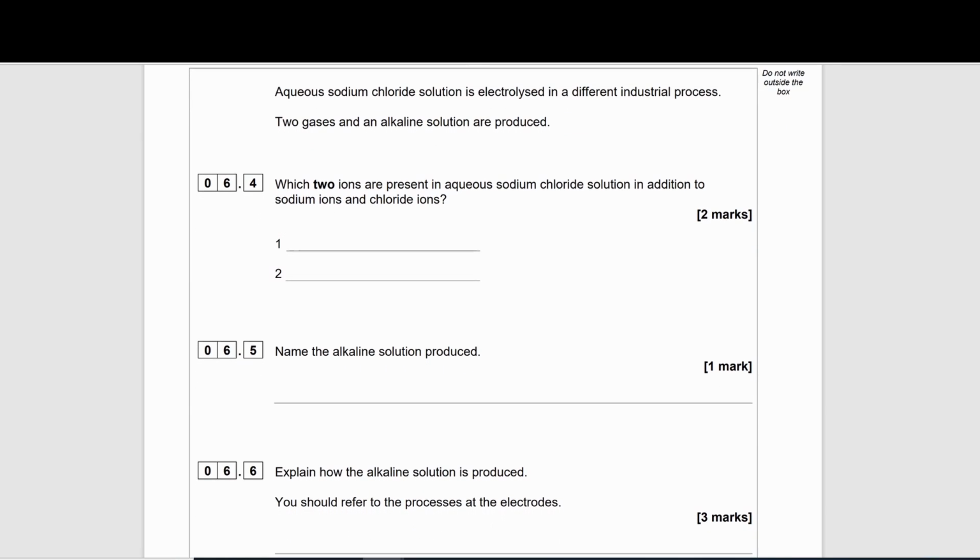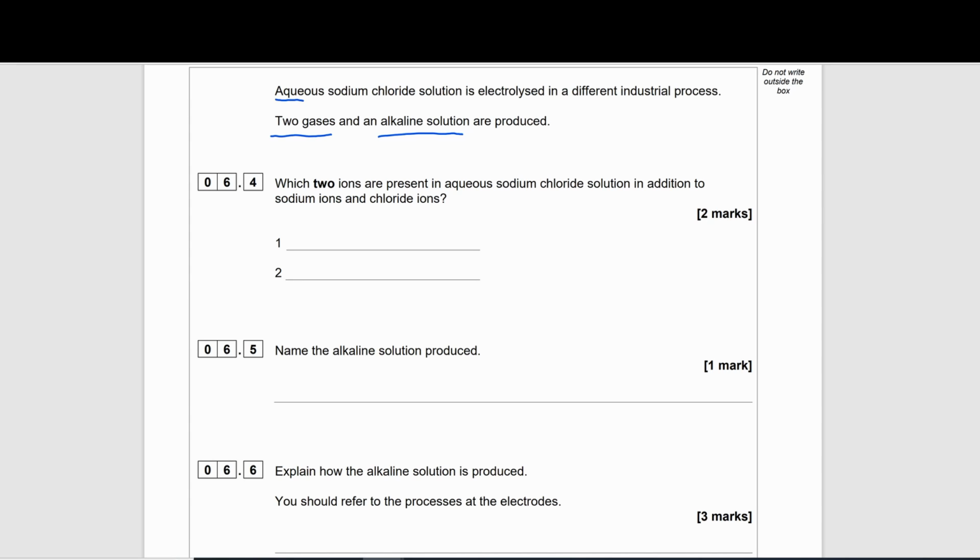Aqueous sodium chloride solution is electrolyzed in a different industrial process. Two gases and an alkaline solution are produced. Which two ions are present in aqueous sodium chloride solution in addition to sodium ions and chloride ions?